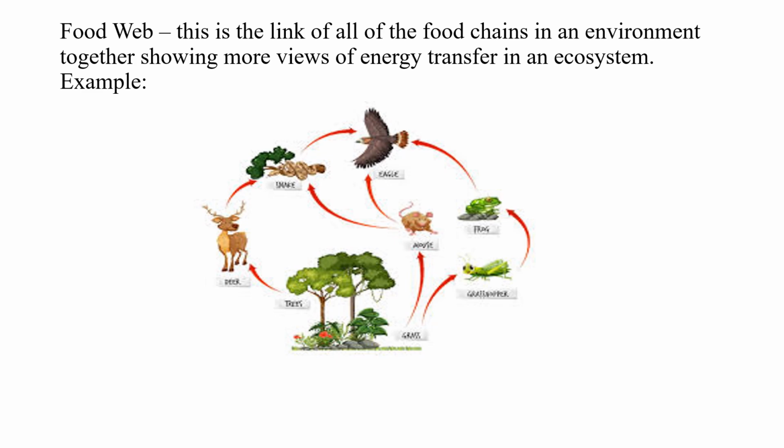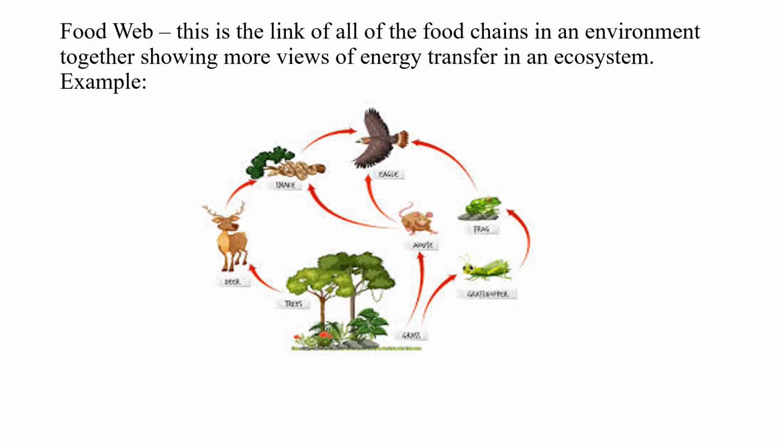Look at here, you have grass being fed upon by grasshopper, grasshopper being fed upon by frog, and frog being fed upon by hawk or eagle. Now look at this side again, the trees being fed upon by deer, deer being fed upon by snake, and snake being fed upon by eagle. So when you have different feeding relationships that are linked together, that is referred to as a food web.